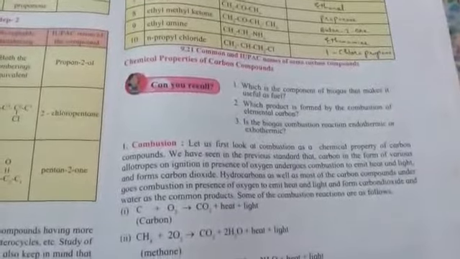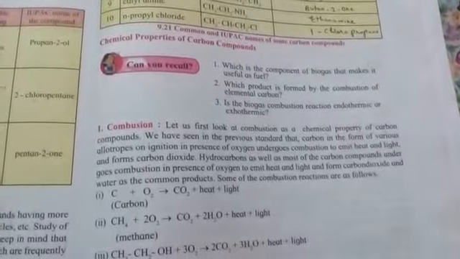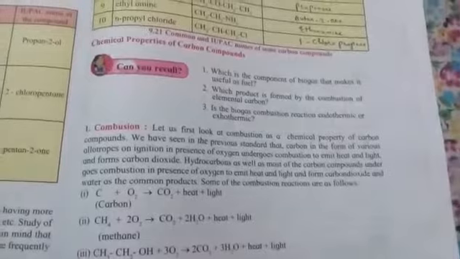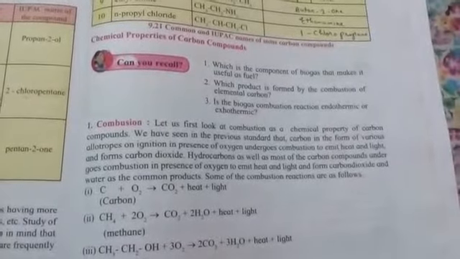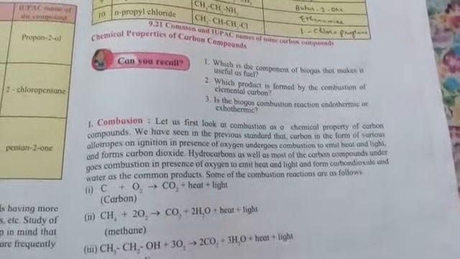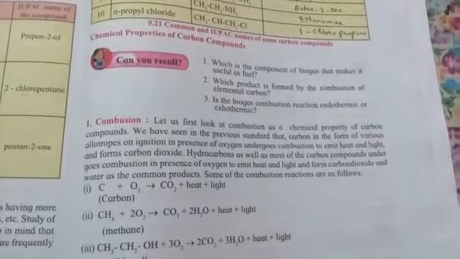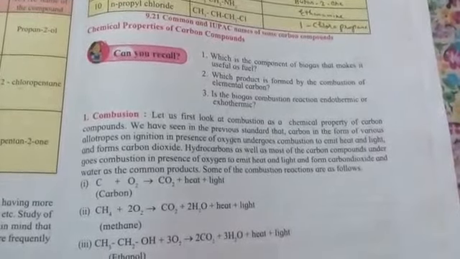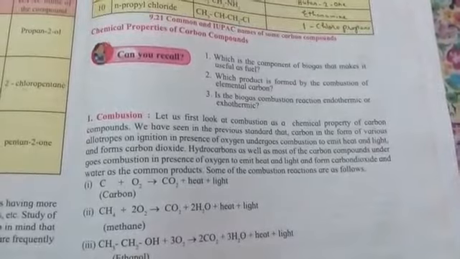Now let's move towards the chemical properties of carbon compounds. The first property is combustion, and let us first look at combustion as a chemical property of carbon compounds. We have seen in the previous standard that carbon in the form of various allotropes, on ignition in the presence of oxygen, undergoes combustion to emit heat and light and forms carbon dioxide.